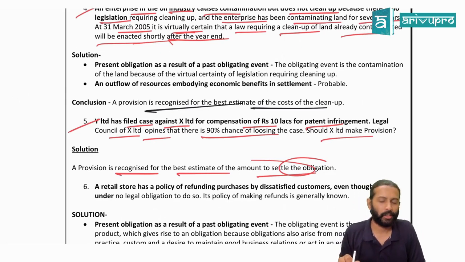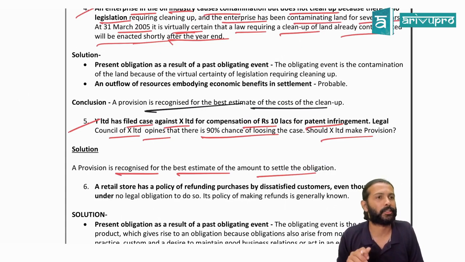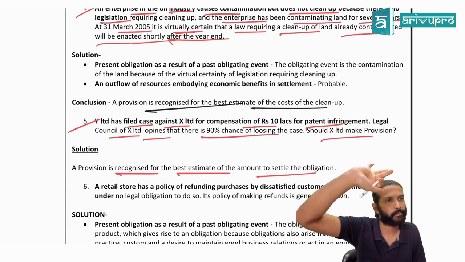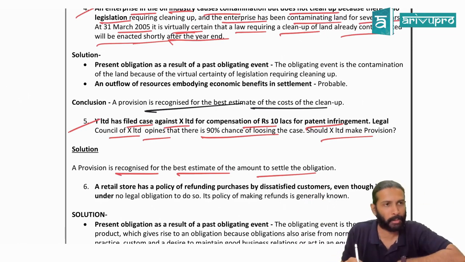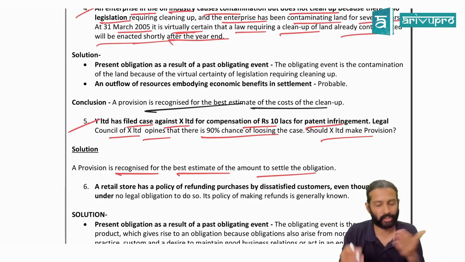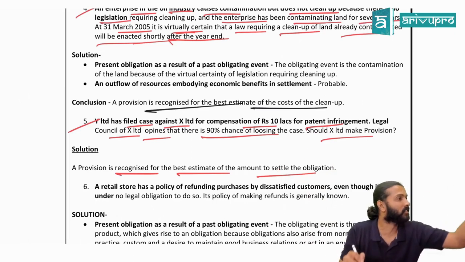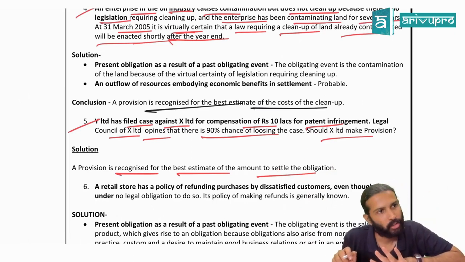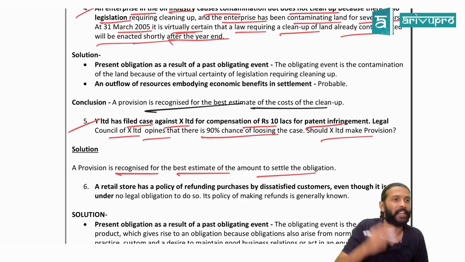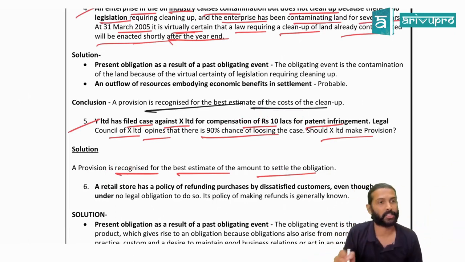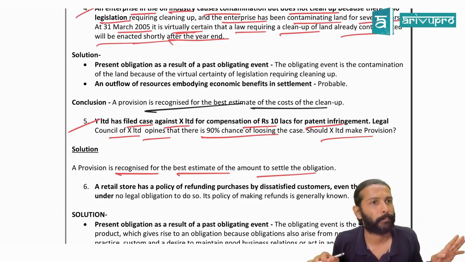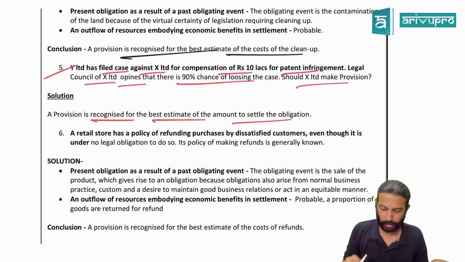If the lawyer says, he's demanding 10 lakh rupees, but if you give him 5 lakh rupees, we can settle the case. Out of court settlement happens. If lawyer says, if you pay 5 lakh, we can settle it, that means you will make the provision for how much in this case? 5 lakh. Because that is the best estimated amount to settle this obligation. Are we good with this? So whatever the company feels they need to pay, make the estimate for that particular amount. Not the amount they have filed a case for. Best estimated amount to settle the obligation. Easy now? Yes or any doubt?